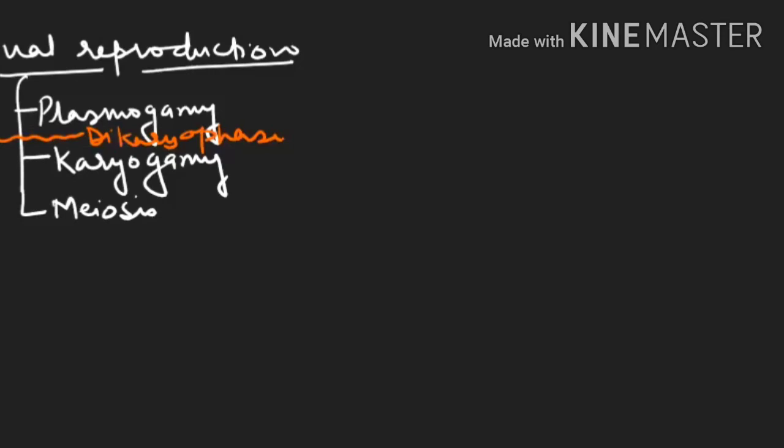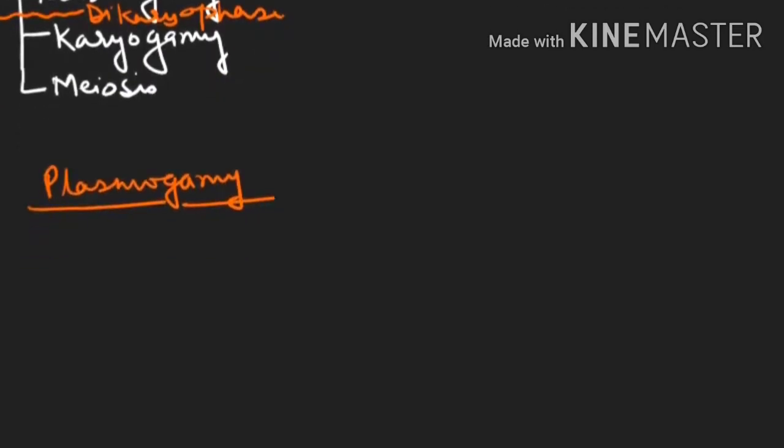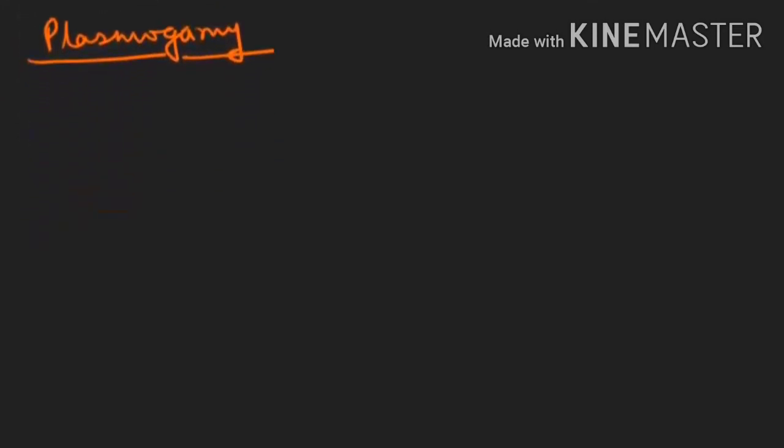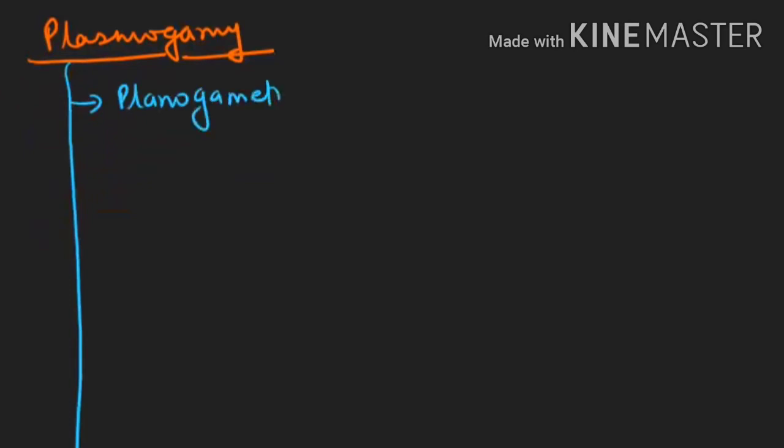Now see methods of plasmogamy. What are the different methods by which they show plasmogamy? First is planogametic copulation. Plano means motile. It means motile gametes are going for copulation.